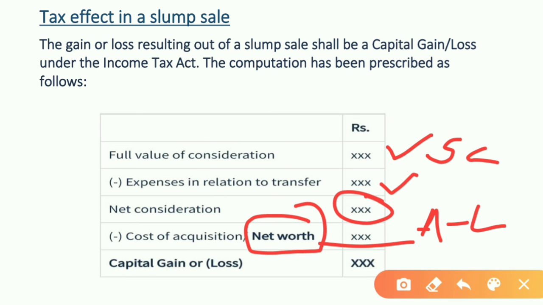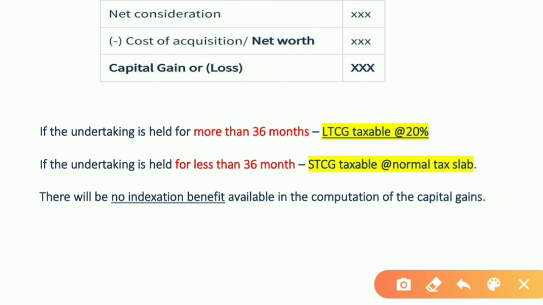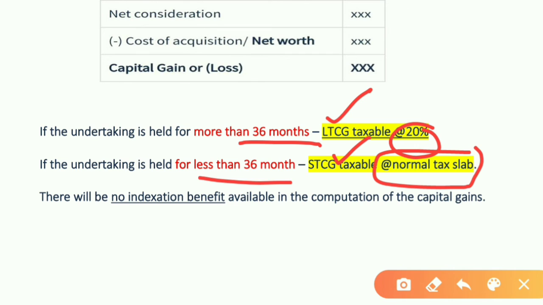Now the point is whether this gain or loss will be short term or long term. So here is the point. If the undertaking is held for more than 36 months, then long term capital gain. If the undertaking is held for less than 36 months, then short term capital gain. This is the tax rate. In case of short term capital gain, normal tax slab is followed. No indexation benefit is available, meaning indexation will not be done. It will be at the book value or normal value.